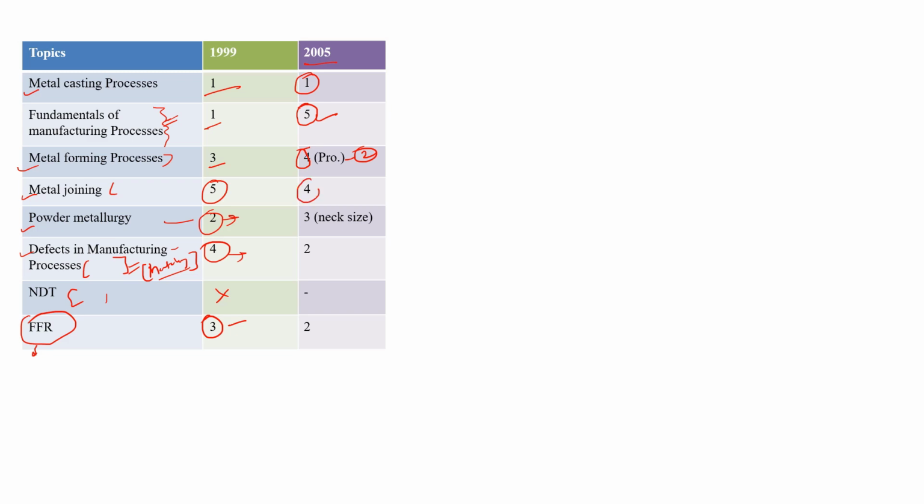4 marks from metal joining, 3 marks from this powder metallurgy, and in this 3 marks they asked 2 marks numerical for neck size. In previous video I have told you about this neck size also. Okay, so from defects in manufacturing process they asked 2 marks questions. There were no questions from NDT part. 2 marks question was from FFR, that is fuel, furnace and refractories.